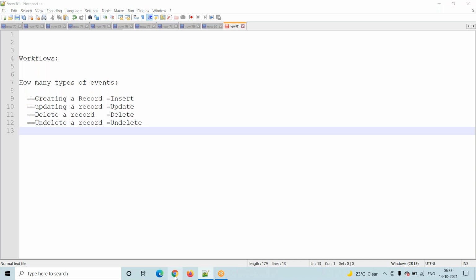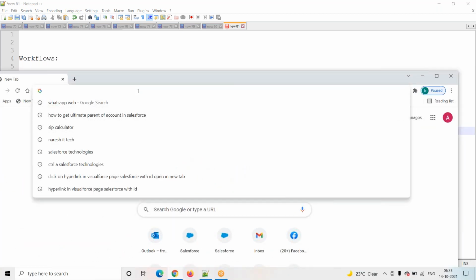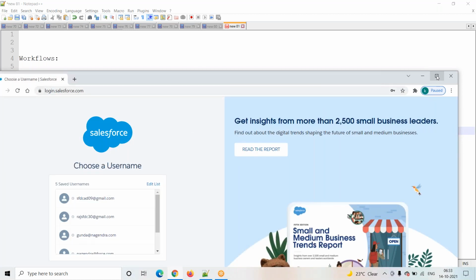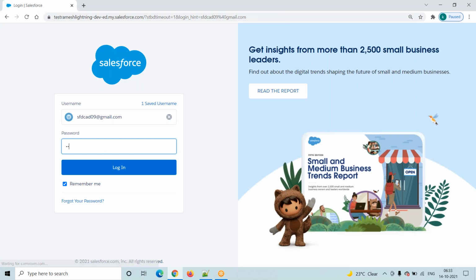Now I am logging into Salesforce. We are logging into the trailer version. What is the URL for it? The generic URL is login.salesforce.com, and you have to enter your username and password. Then it will redirect into the Lightning version.